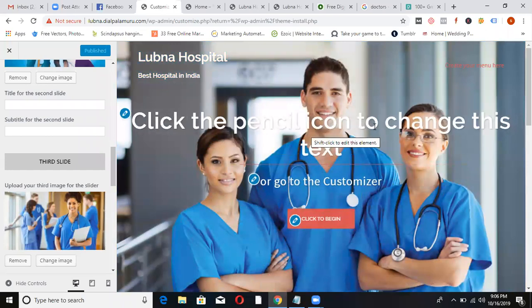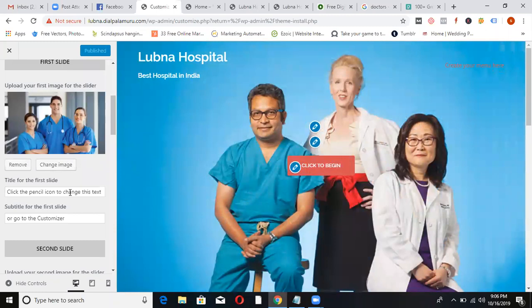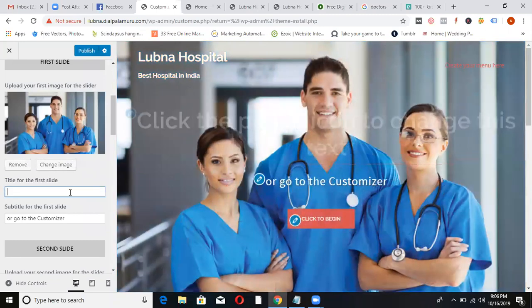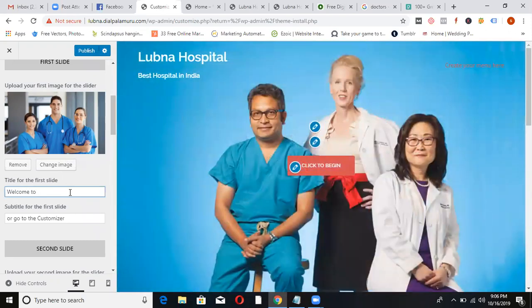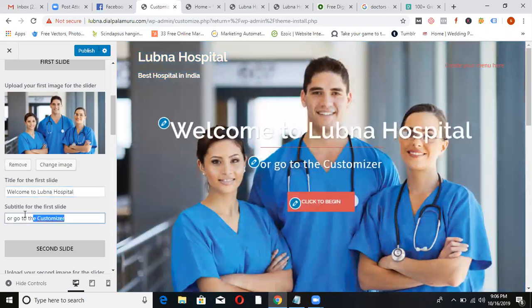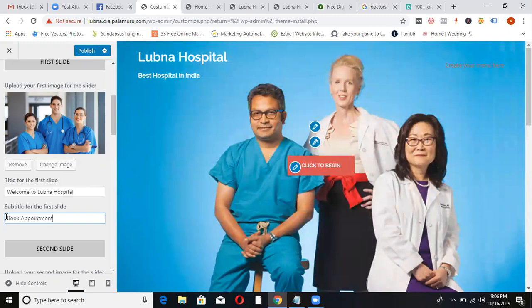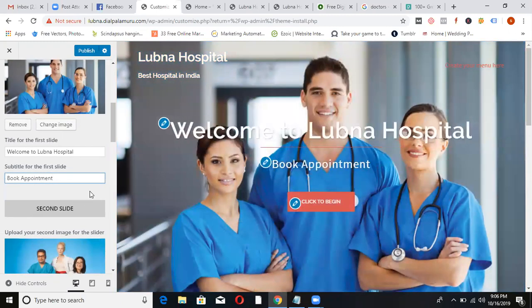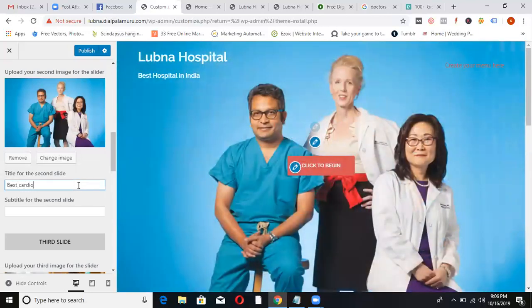By default it has its own text, but you can change the text. If I don't want the text, you can remove this and there will be no text. Writing: welcome to Lubna Hospital. Book appointments. Next I'm writing: list cardiology hospital.